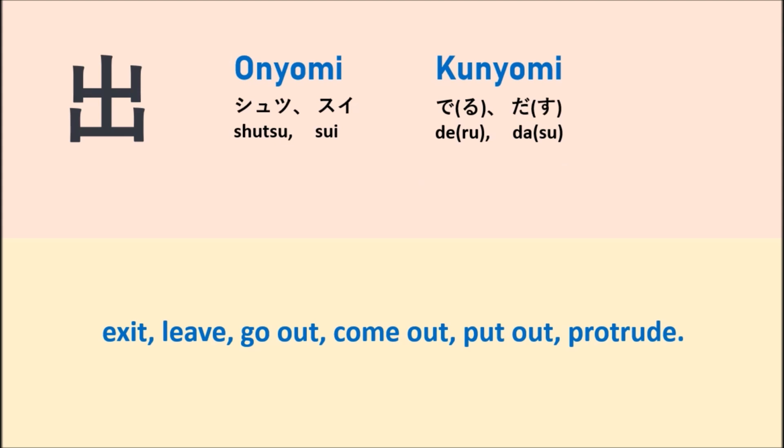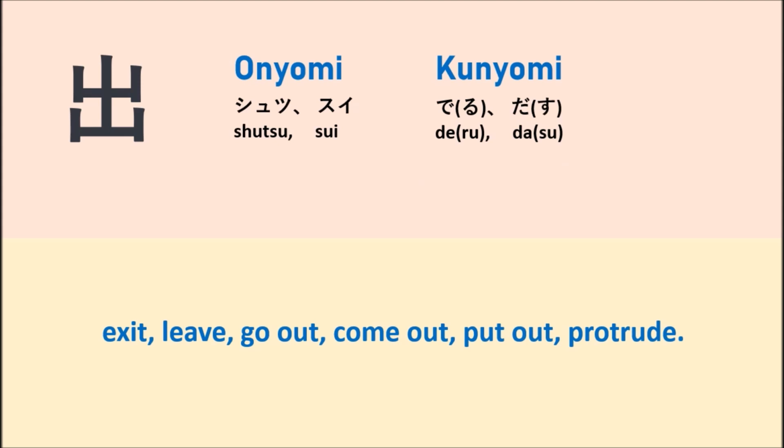If you read only the kunyomi reading, you can say only de. But when you say it as a word, you can say deru or dasu. And this kanji has the meaning: leave, go out, come out, put out, or produce.